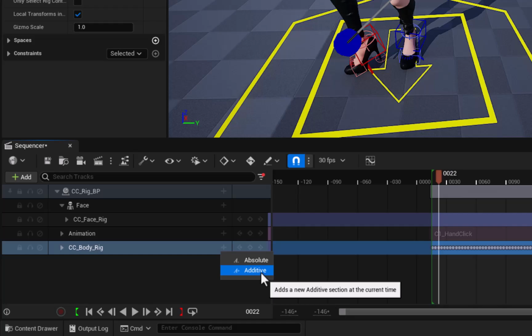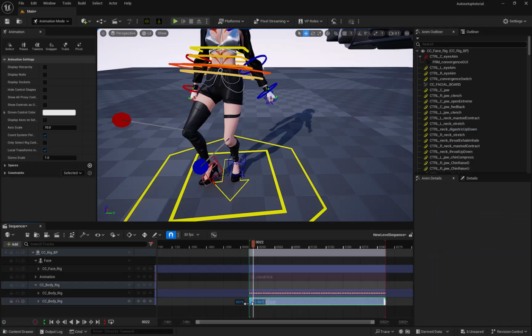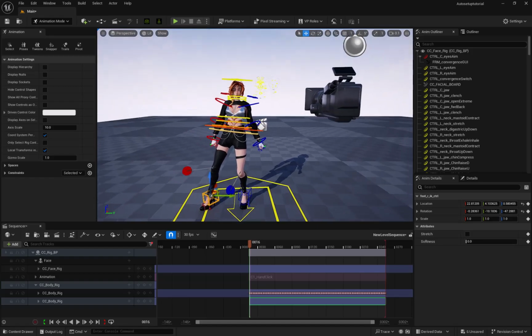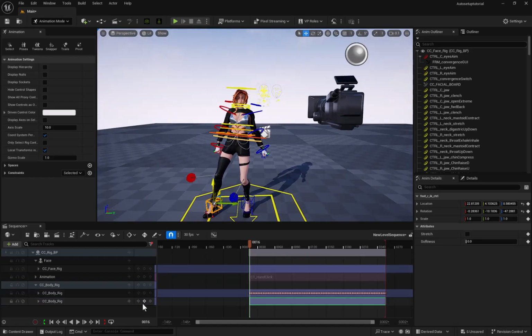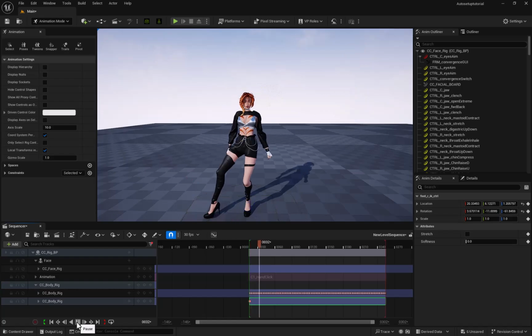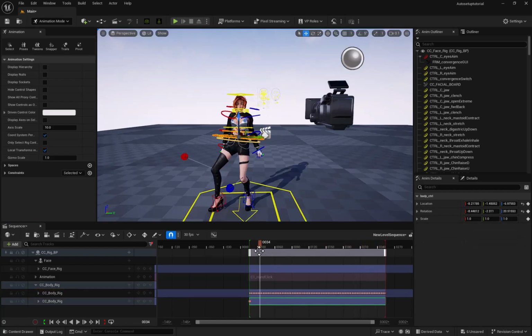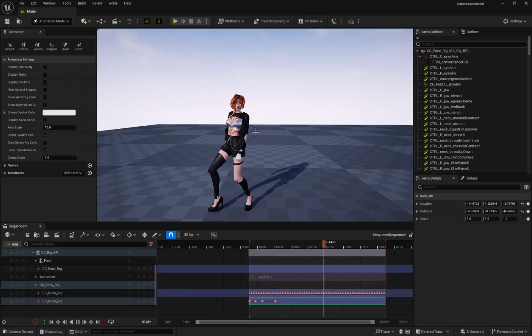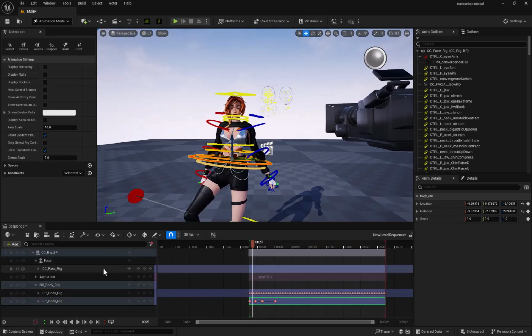This will add a new layer, and wherever this layer is you can add additional keyframes over the top of your animation, so you can then move your character's foot or arm or whatever into a new position, and from that key point it will be set there. So you just press S on the keyboard to set a keyframe within your sequencer. And as you can see in this example here, I'm just adding and modifying the character's position in the animation.